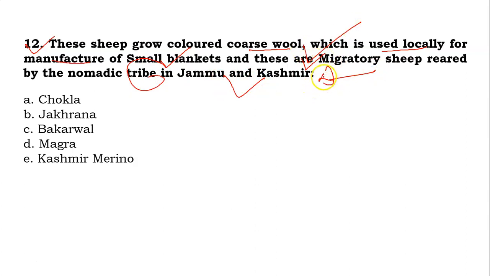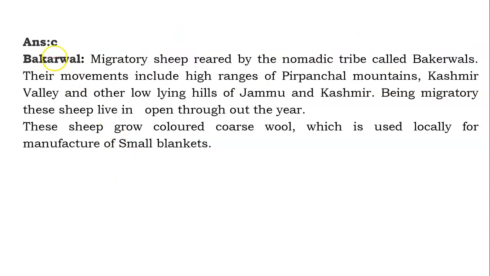So now you have to identify which category of sheep grows colored coarse wool used for small blankets, is migratory, and is reared by the nomadic tribe in Jammu and Kashmir. So the options are Chokla, Jakhrana, Bakarwal, Magra or Kashmiri Merino. So friends, answer will be C.